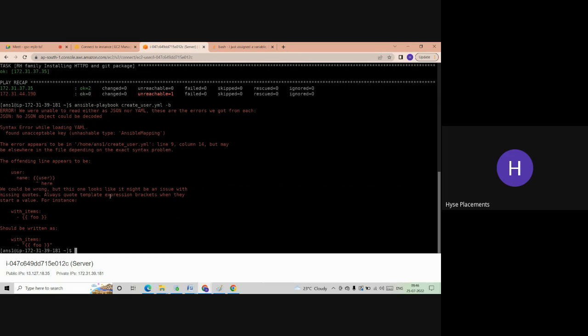Always quote template expression brackets when they start a value, for instance. So like this, we have to give.